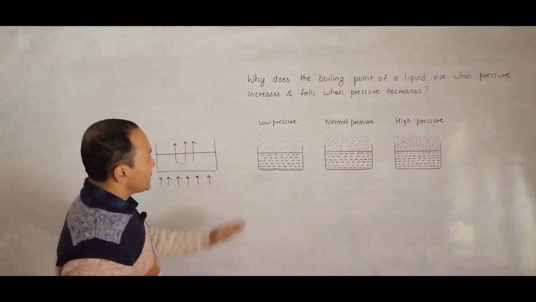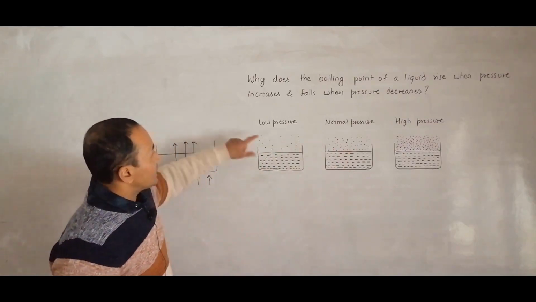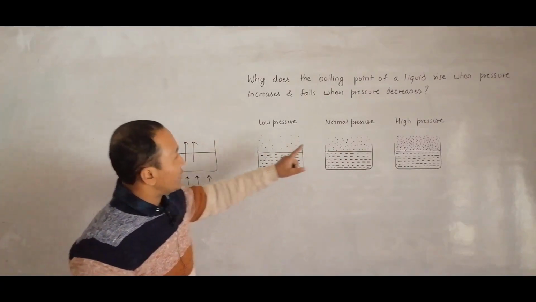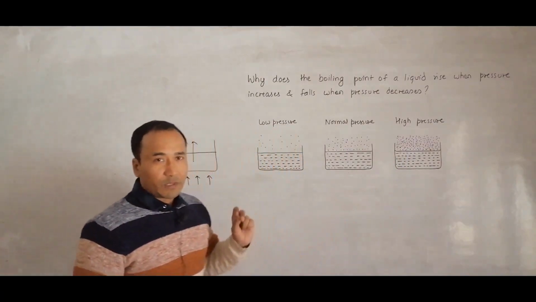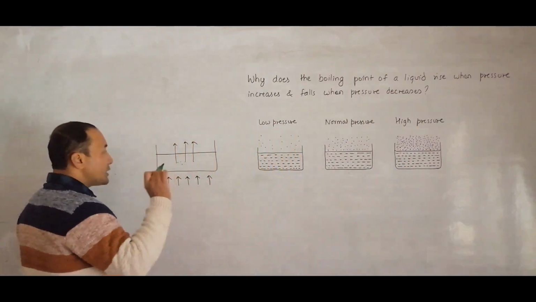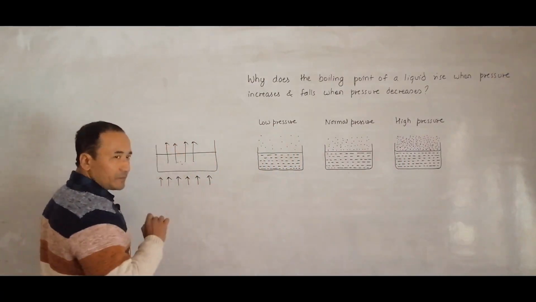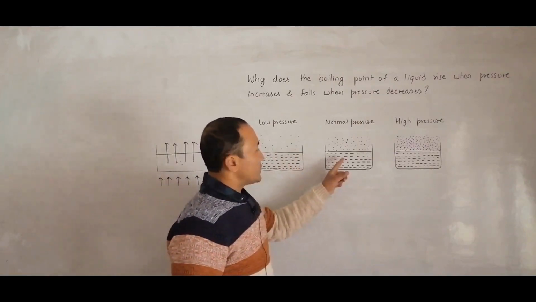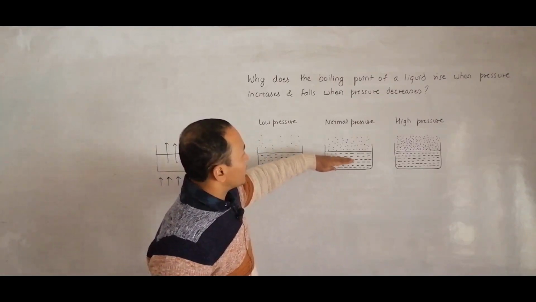To explain these things, I have used the air molecules also. So I have three situations here. One is low pressure. Here we have very low density of air molecules. At normal pressure, normal density, and at high pressure, I have got high density of air molecules. So boiling, let me repeat once again, means I have to send these molecules up. At normal pressure, we need a normal temperature, let us say 100 degrees Celsius for water, to send water from here to here.